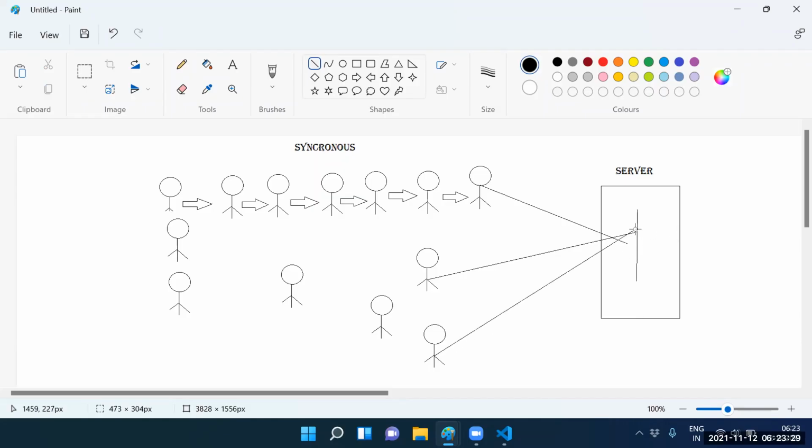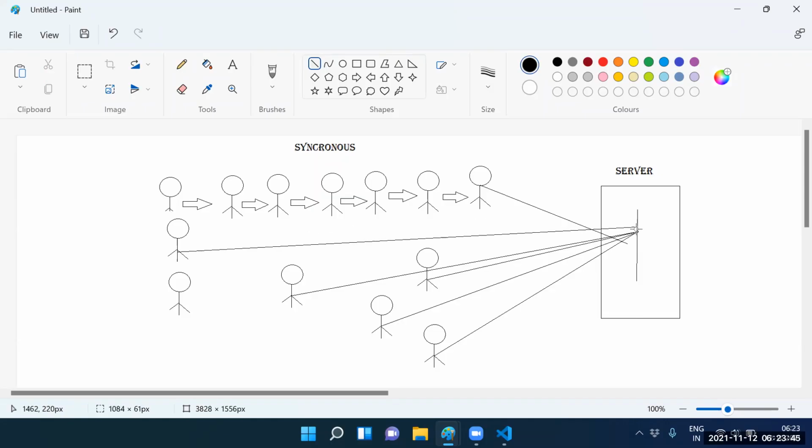Client one, client two, client three, client four, client five, client six. Like this, so many clients are there.